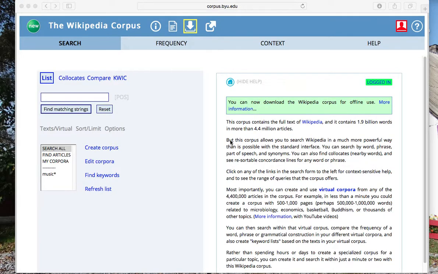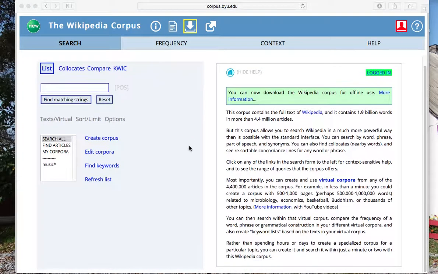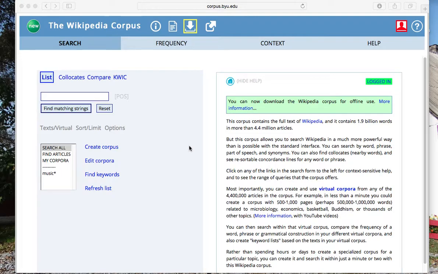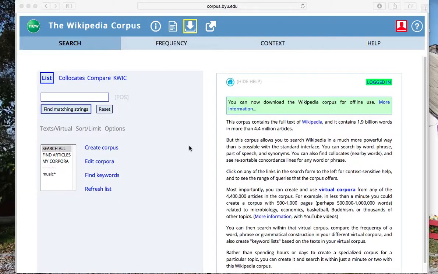Bryce here, looking at the Wikipedia corpus. Just right off the bat, this corpus has got a lot of cool stuff, a lot of cool features that you can use to hone in on what you're looking for across Wikipedia articles. But before I get into that, I'm going to talk about the more important thing, how to get here.